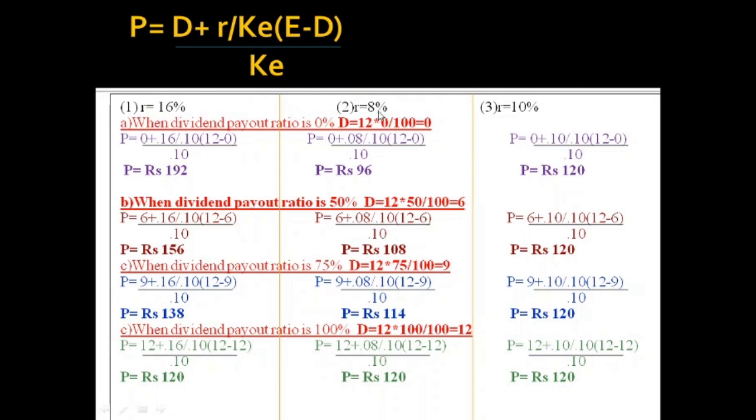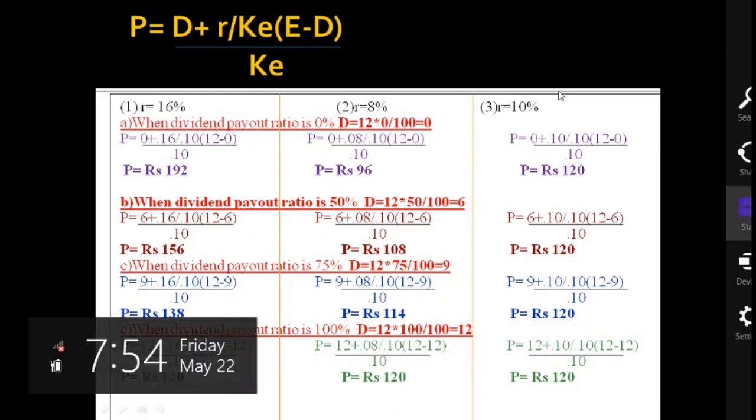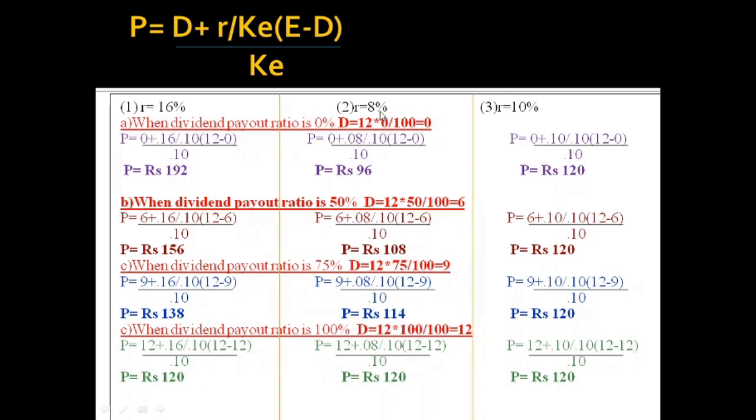When R is less than Ke, here R is 8%, Ke is, we know, 10%. So R is less than Ke. See the different cases. We know that when R is less than Ke, it is better to pay out the dividend to get maximum value for the shares.